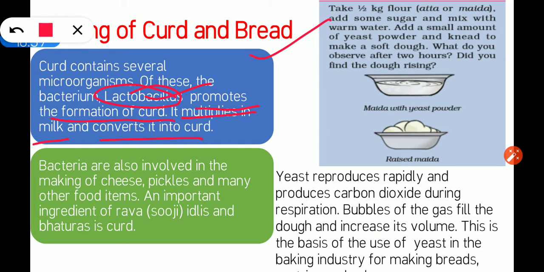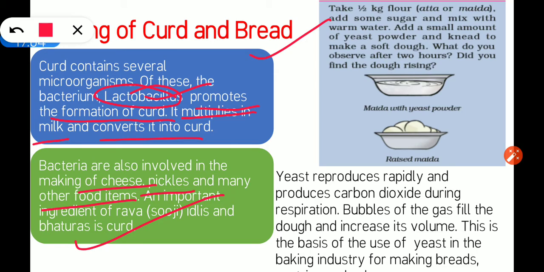Clear? So bacteria are also involved in making of cheese, pickles, and many other food items, and an important ingredient of rava idlis and bhaturas is curd. While preparing rava idli or bhatura, we add curd in the dough. Why is curd added and which microorganism is present in curd?